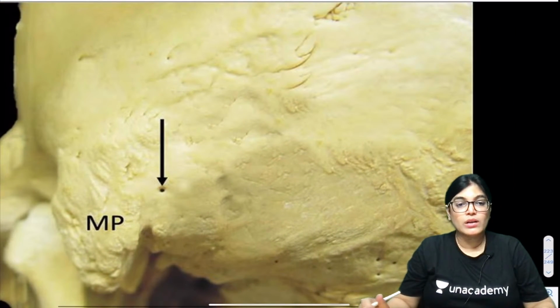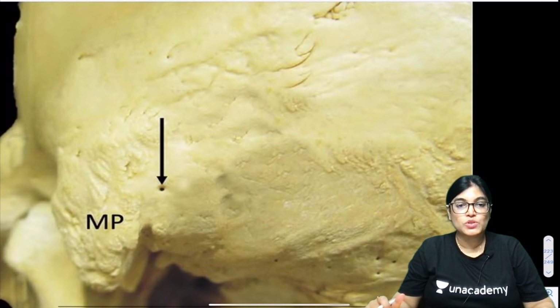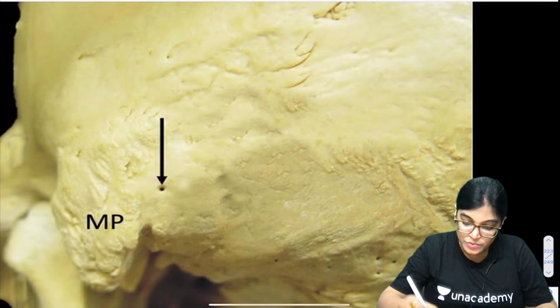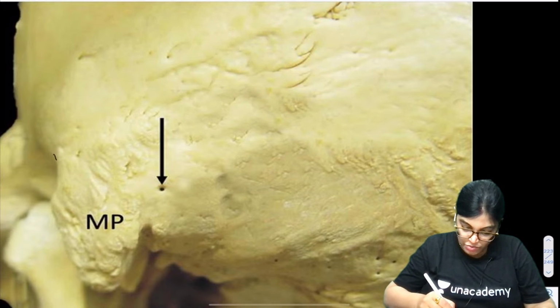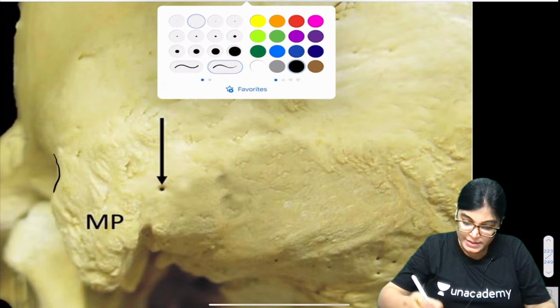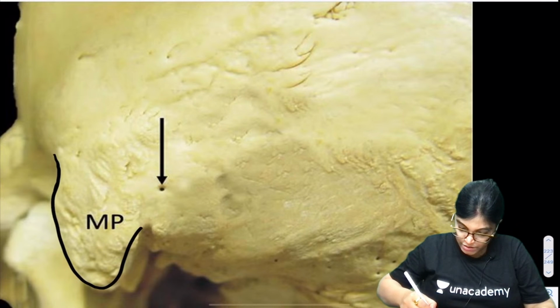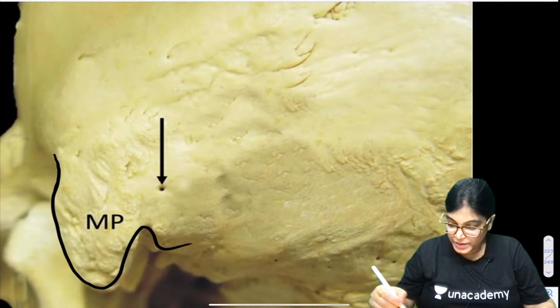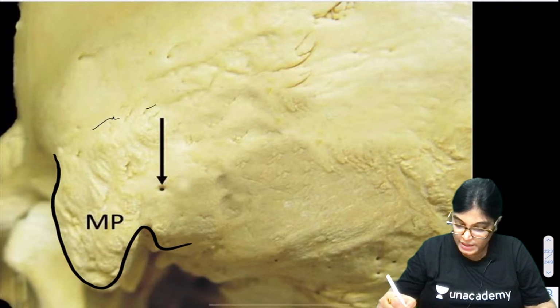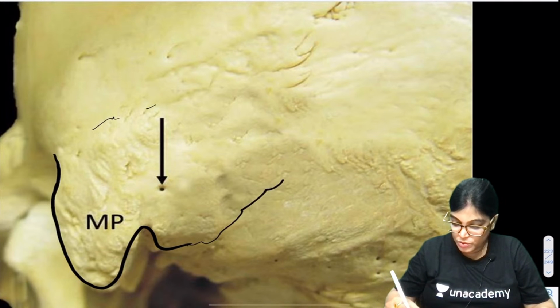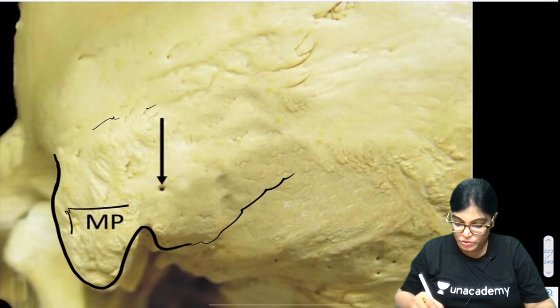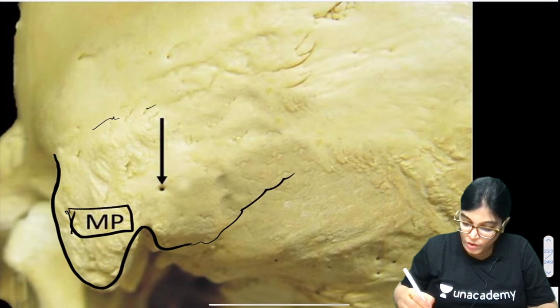Okay, so all of you can see the mastoid process. Everyone, can you visualize here? This outline is of the mastoid process of the temporal bone. What is shown here?